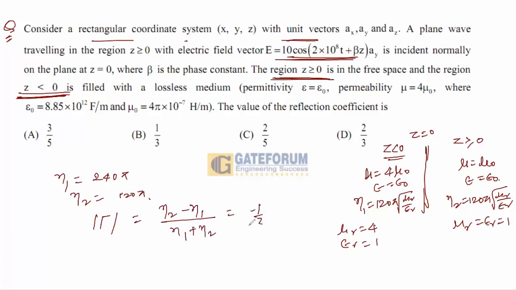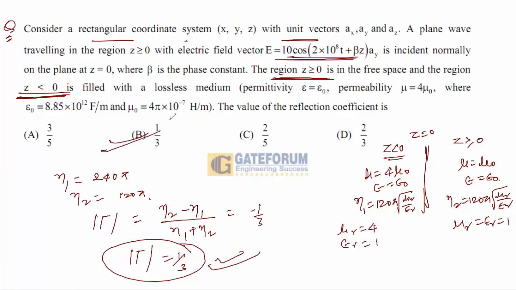And you will get minus 1 by 3. So the mod value is equal to 1 by 3. So the reflection coefficient is equal to 1 by 3. So option B is your right option. So B is your right option.